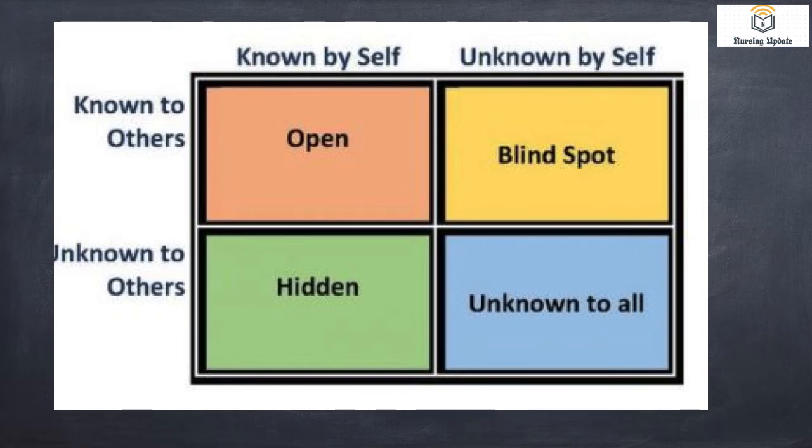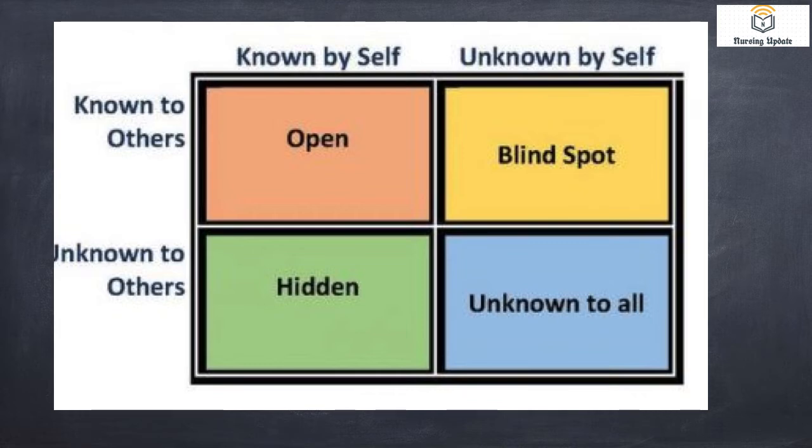Let us go to the first quadrant. What is the open quadrant? Open quadrant means known to self and known to others. There are certain characteristics about me which are known by myself and by you. That is known as the open quadrant. The second quadrant is the blind spot. What is a blind spot?